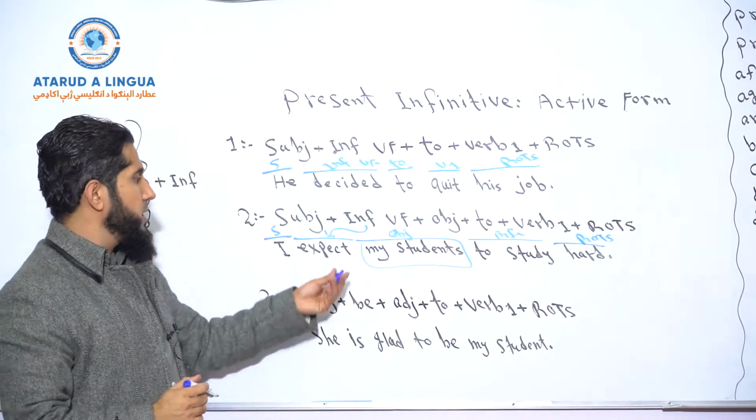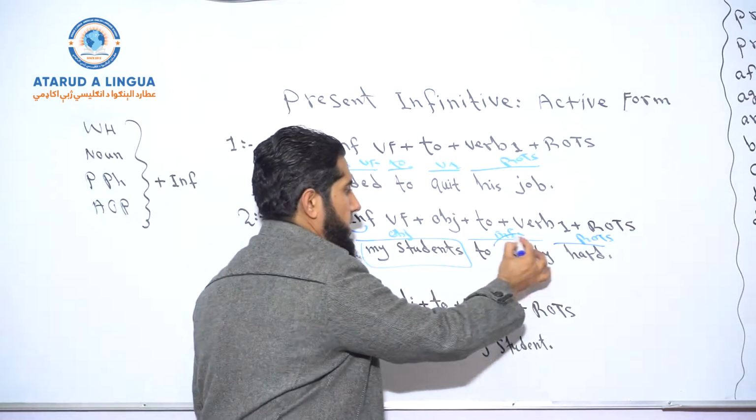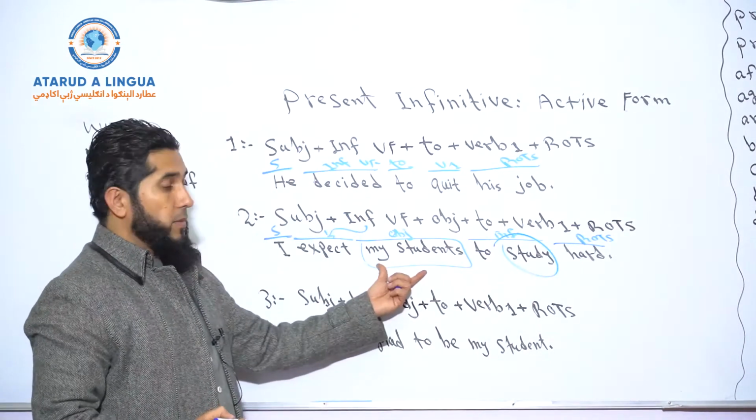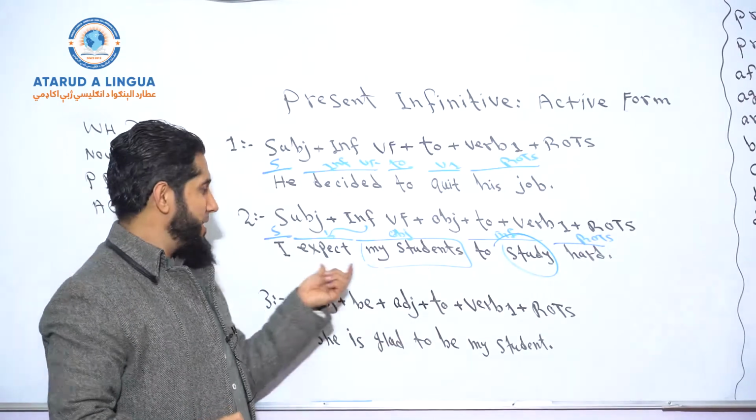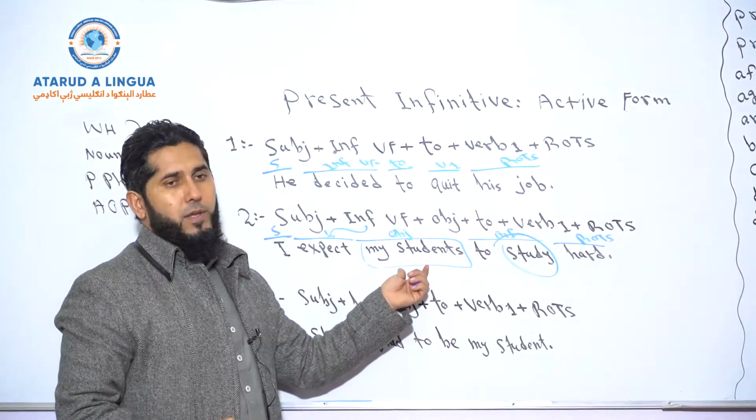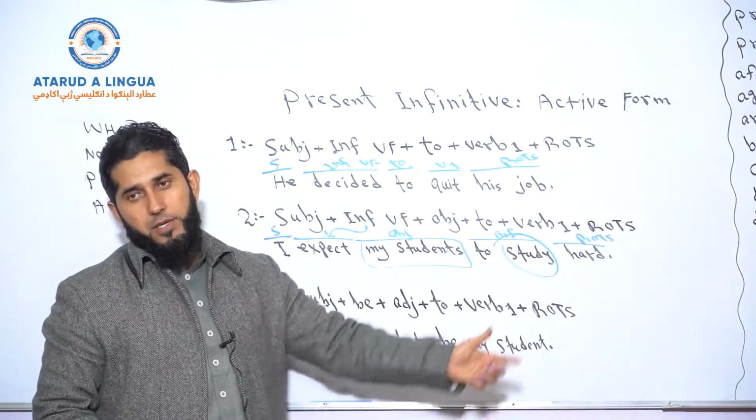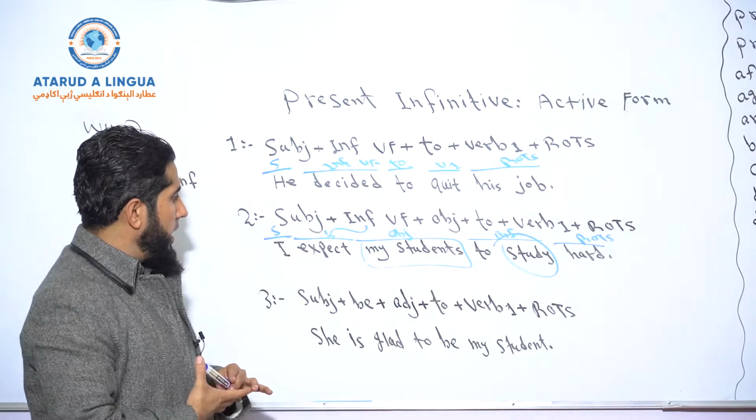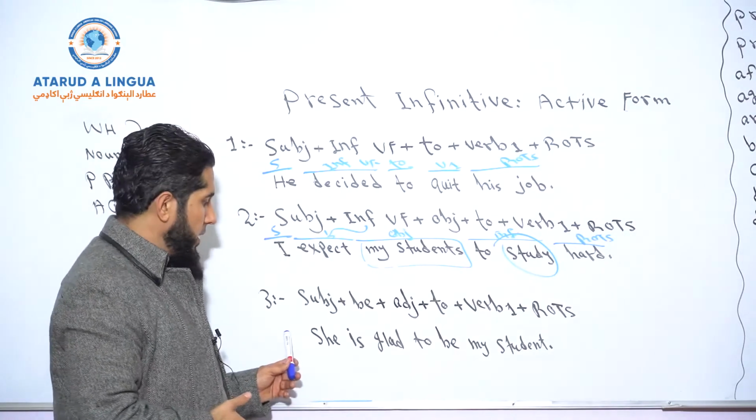So according to this sentence, who's the doer of this action to study? My students, right? So the subject of the sentence is not the doer of that action. The object of the sentence is the doer of that action, right? Okay, and now we have structure number 3.